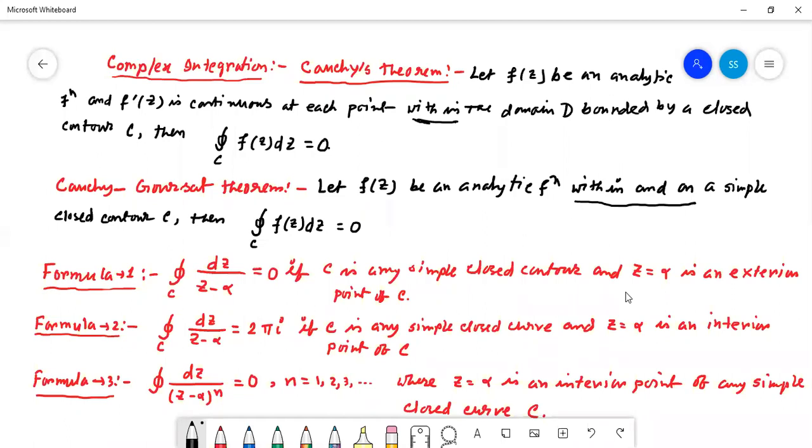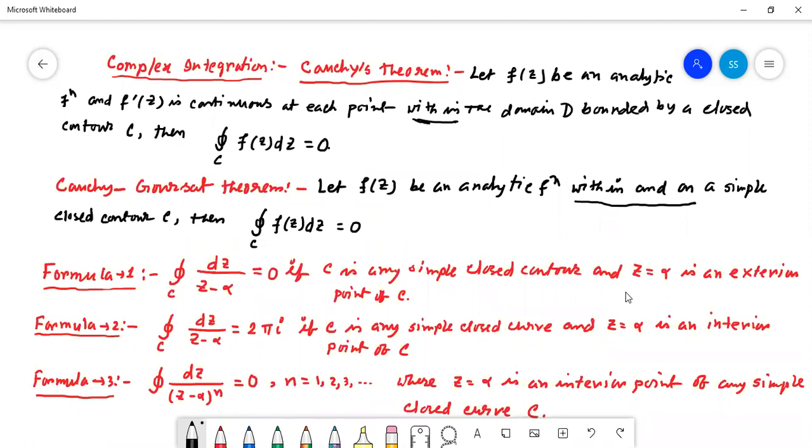So here is the difference between Cauchy's theorem and the Cauchy-Goursat theorem. In Cauchy's theorem, the given function f(z) was analytic within the domain. But in Cauchy-Goursat, it is within and on. On means the boundary points also. Clear? Now there are three formulas given by Cauchy.